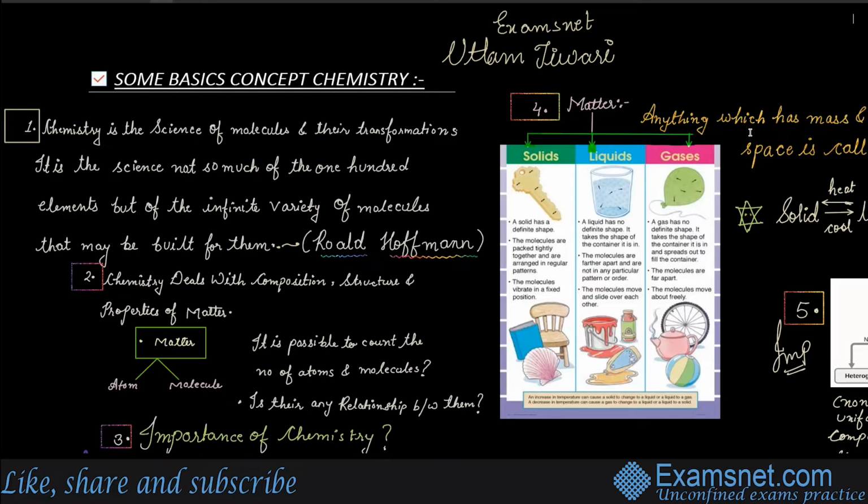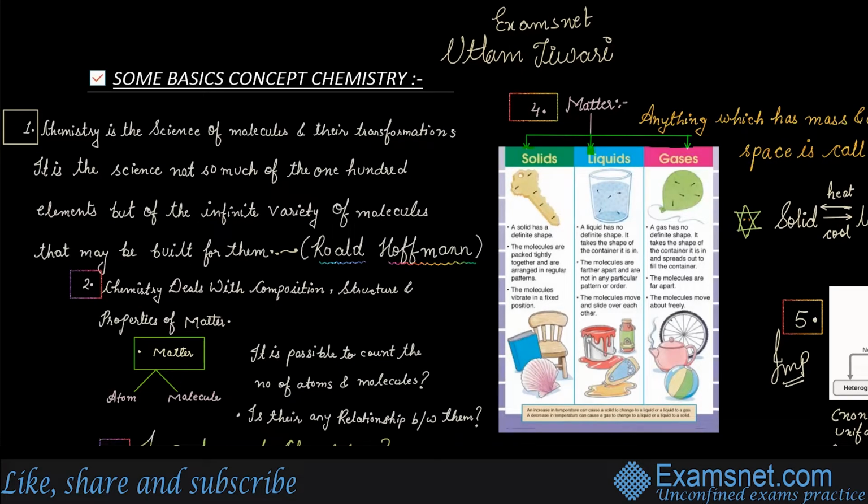So yes, in chemistry, there is a scientist, Roald Hoffmann. What he stated about chemistry is that chemistry is the science of molecules and their transformations. It is the science not so much of the 100 elements, but of the infinite variety of molecules that may be built from them. So Roald said that chemistry is not just about the 100 elements placed in the periodic table. It's also about the molecules that are built from them, right?